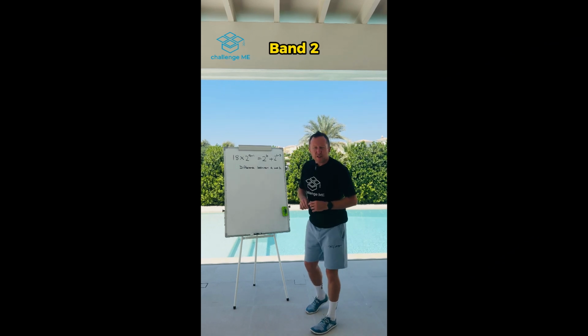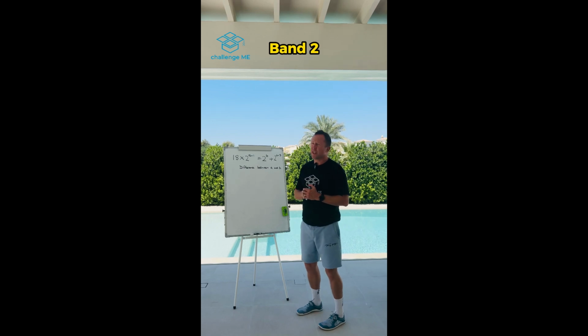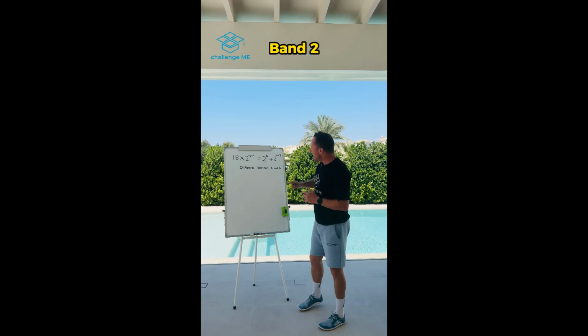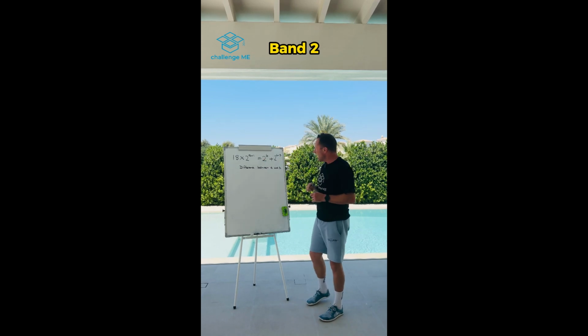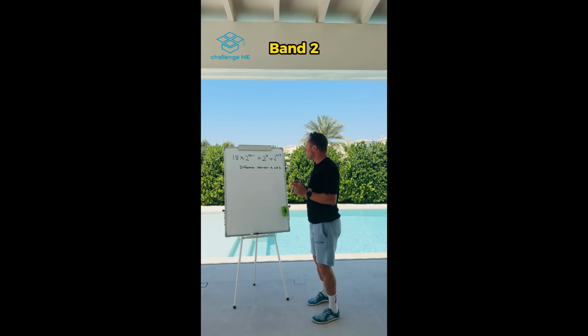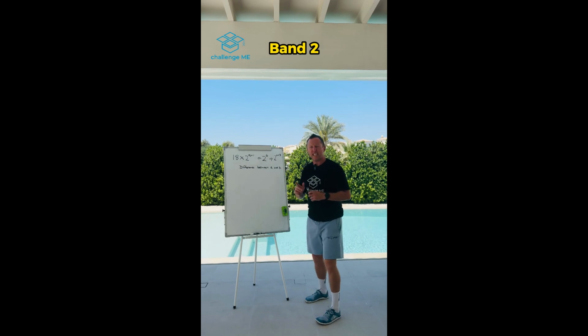Another of our band 2 semi-final questions we're going to look at today. This is pretty tricky, guys, I'm not going to lie. 18 times 2 to the power of A plus 1 equals 2 to the power of B plus 2 to the power of B plus 3. Now, we're not actually looking for A and B. We're looking for the difference between A and B because we have 2 unknowns in this one equation. And as you know, 2 unknowns in one equation, it'll be pretty tricky to try solve that one.